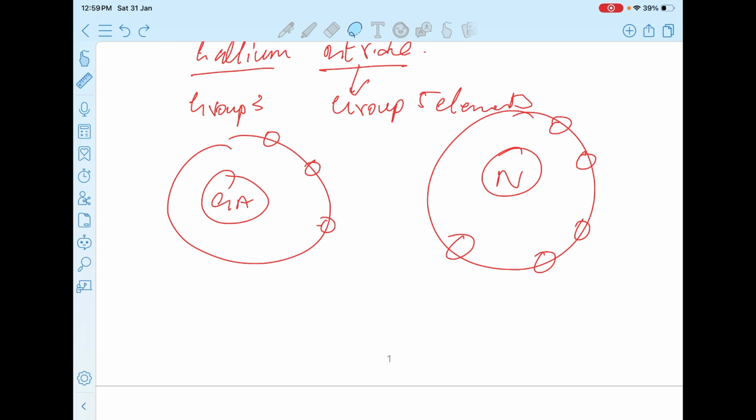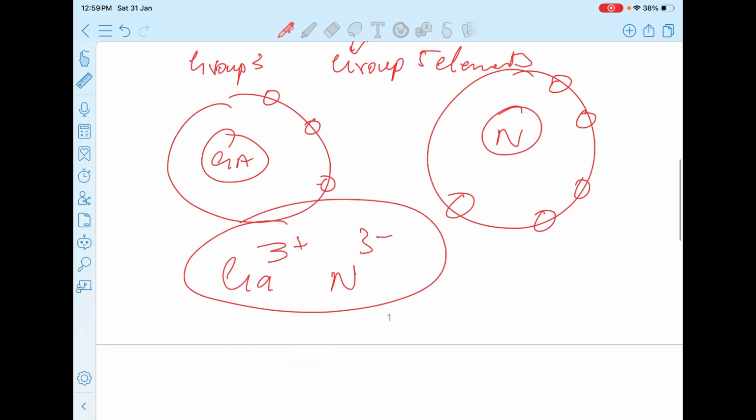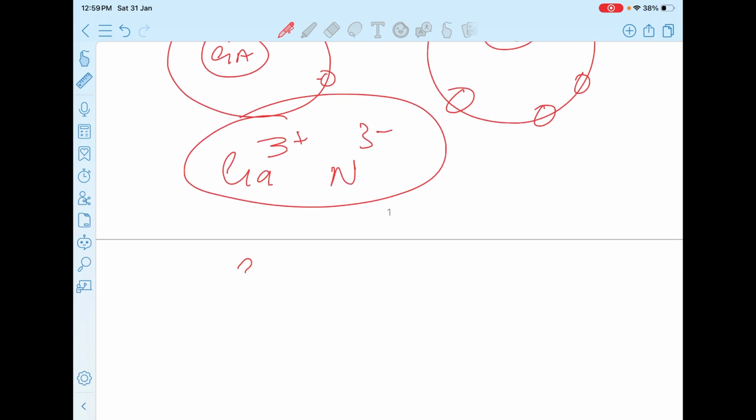Gallium, as a group 3 metal, easily loses its last 3 valence electrons, and nitrogen easily gains 3 electrons. So there is an ionic nature of bond formation. Gallium will lose 3 electrons, forming Ga3+ and N3-, a stable compound, gallium nitride.